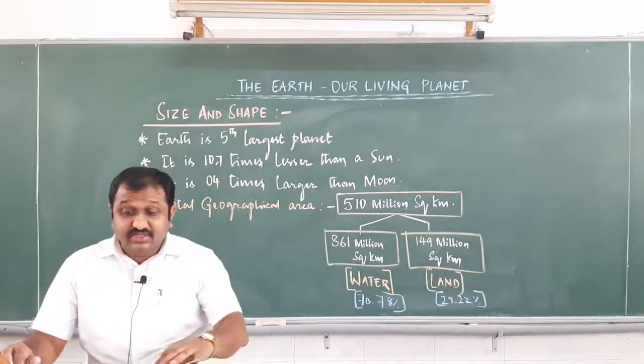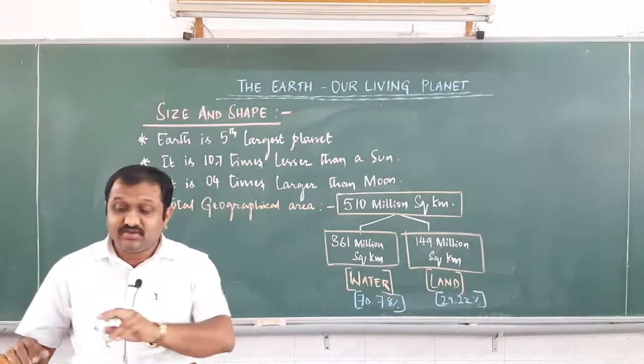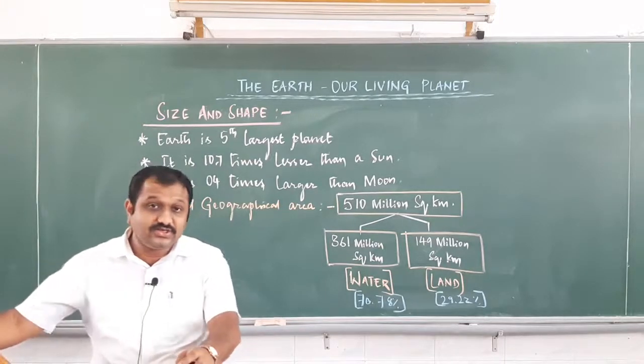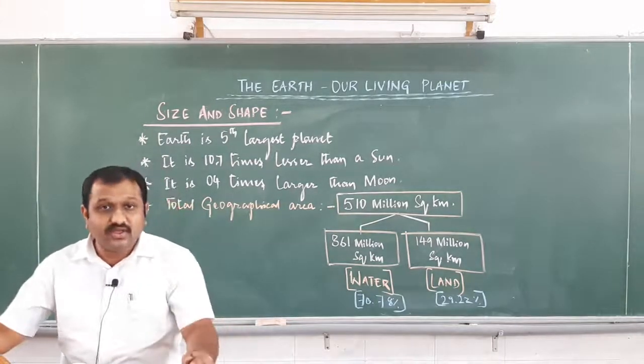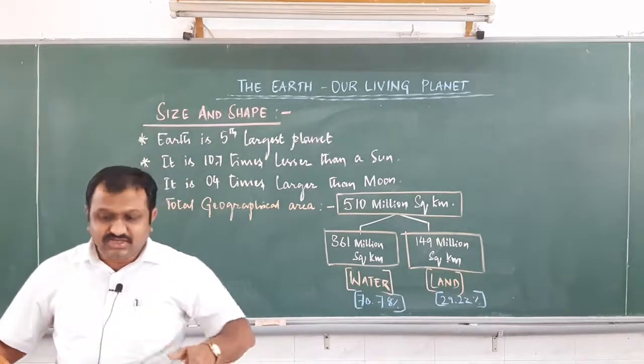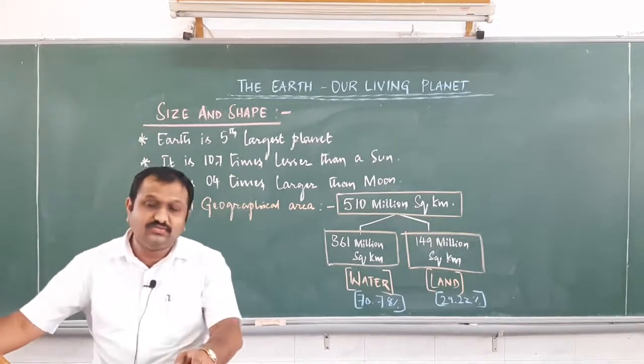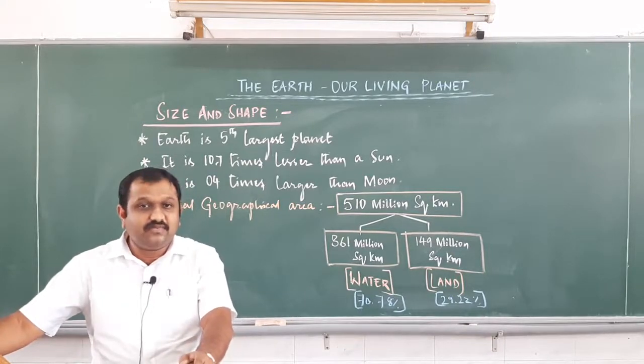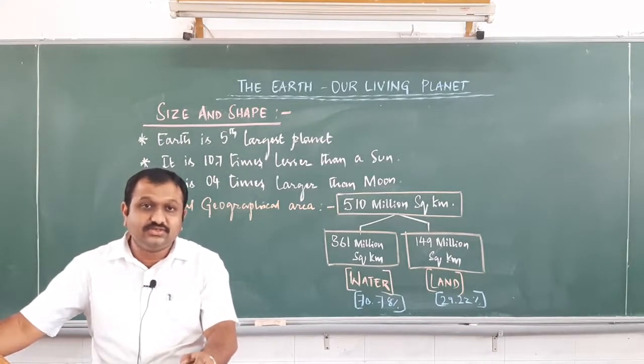But somewhere around the 1970s, we came to know that the shape of the Earth is not round. It is a shape called geoid.